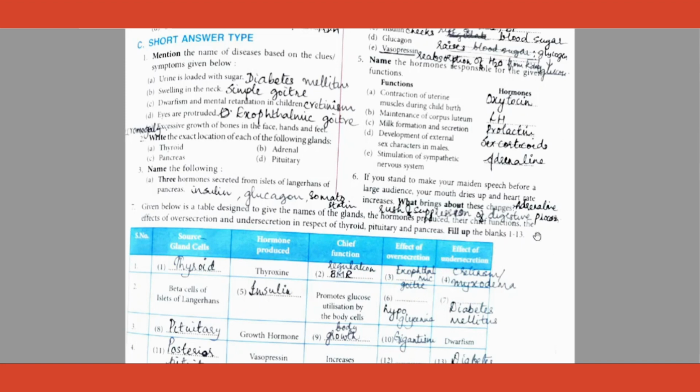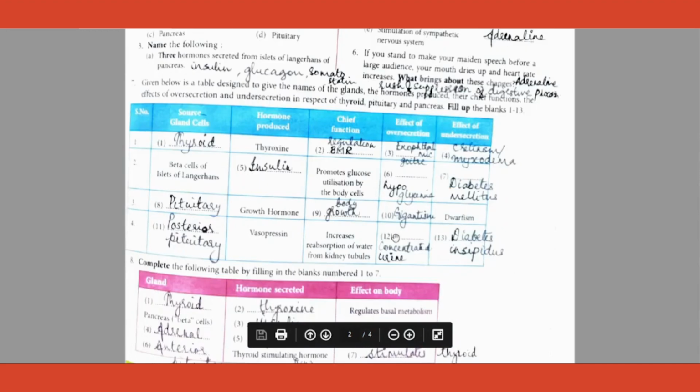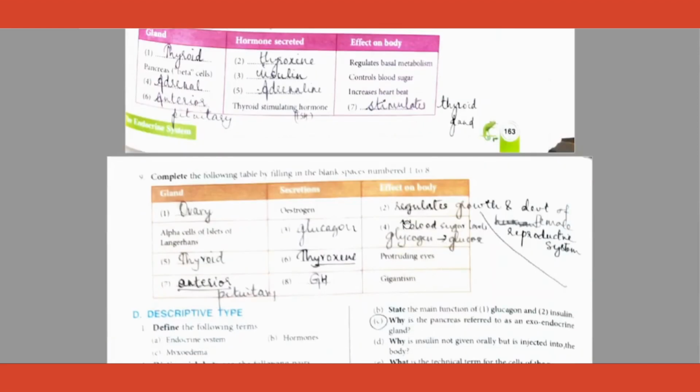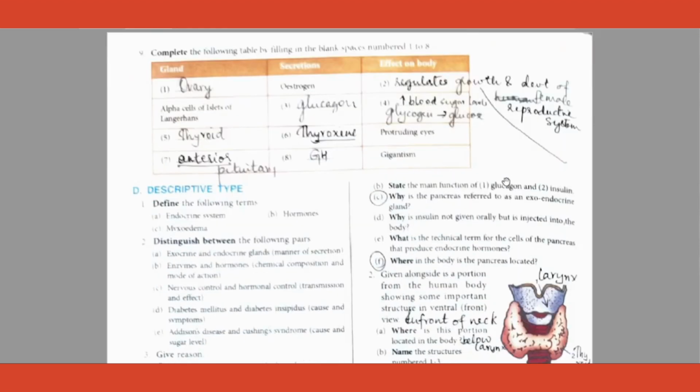Heart rate increasing is because of the sympathetic nervous system, that is adrenaline rush again. Yeah. Probably you don't know the answer to this. If you don't know, please write it. Vasopressin effects are given, but then oversecretion is not given. So you may write that down. I guess that's it from this chapter. Most of the questions are self-explanatory.